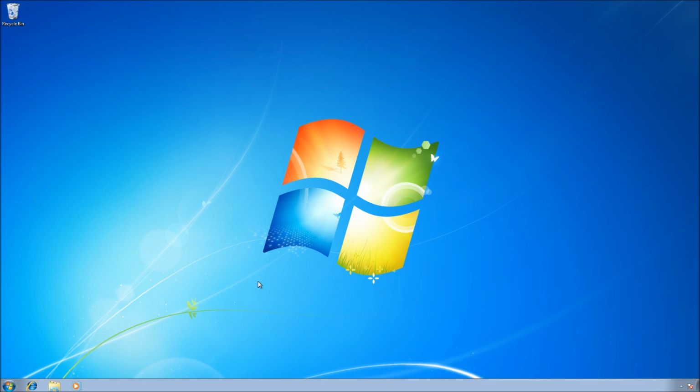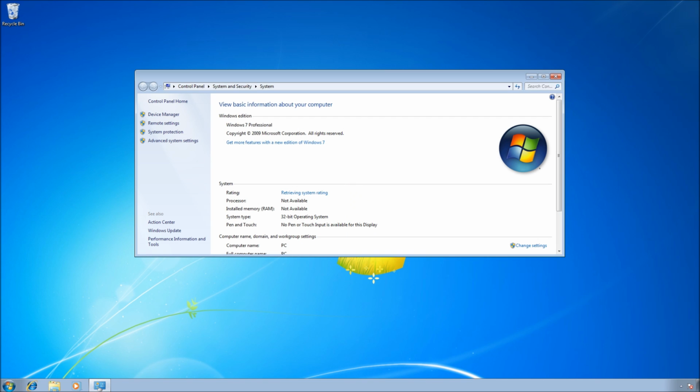This process is time consuming because Microsoft actually has a contract signed with the RAM manufacturers, making it really difficult to actually upgrade the RAM. Now, if you take a look at my RAM, I only have 2 gigabytes.